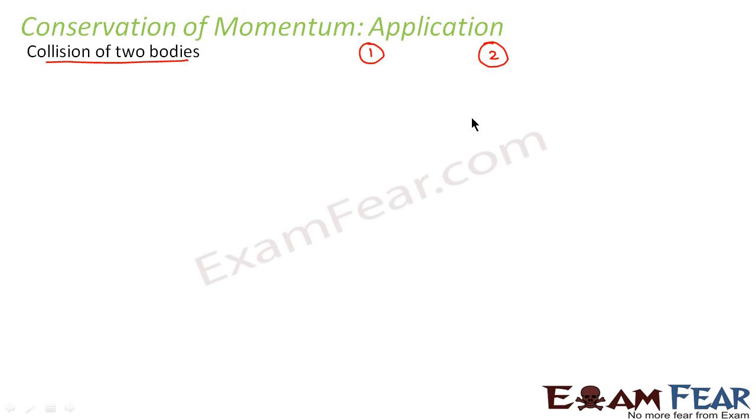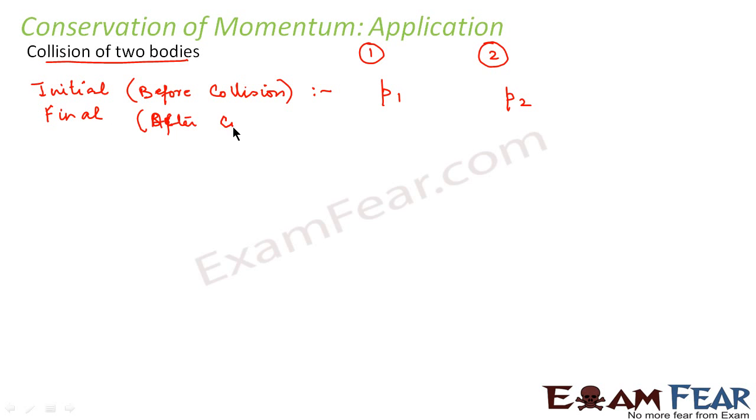So we will calculate the total momentum of the system before collision. Then we will calculate the total momentum of the system after collision. Let us consider that initially. Initial means before collision. Let us suppose before collision, the momentum of body 1 was P1 and the momentum of body 2 was P2. And let us suppose that after collision, that is the final values after collision, the momentum of 1 is P1 dash and momentum of 2 is P2 dash.